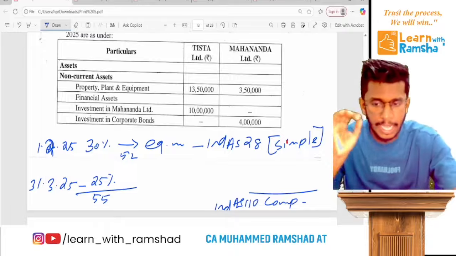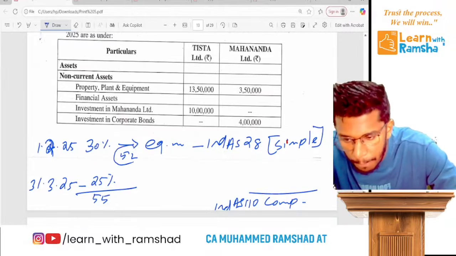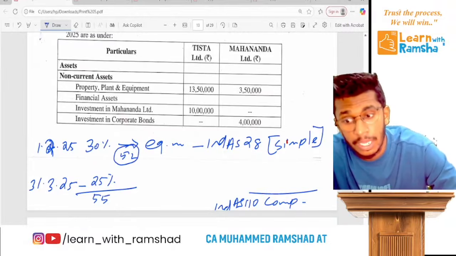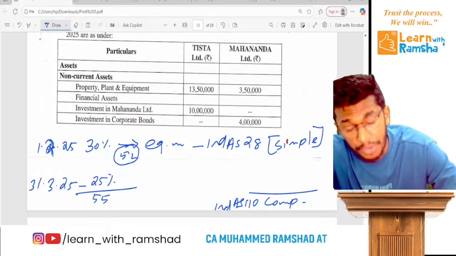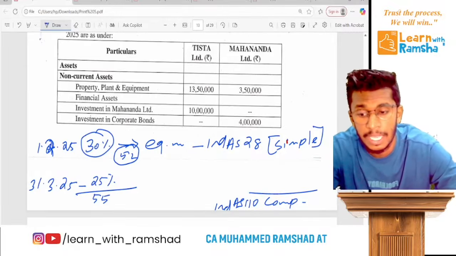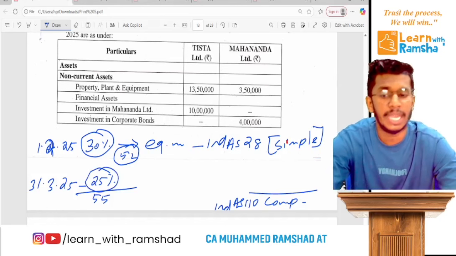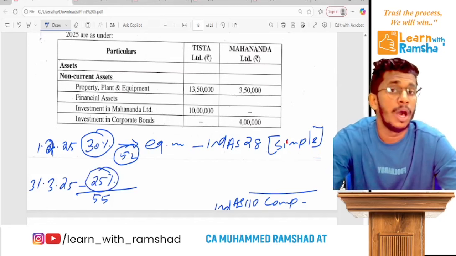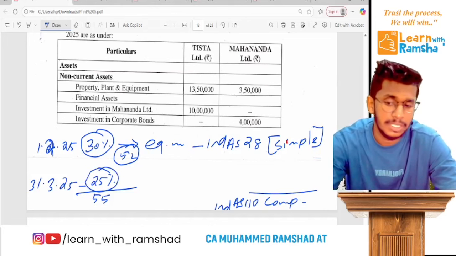Remember, the first time they paid 5 lakh for a 30% stake, but the next time it was the same price with a different percentage. That means the share price may be different.